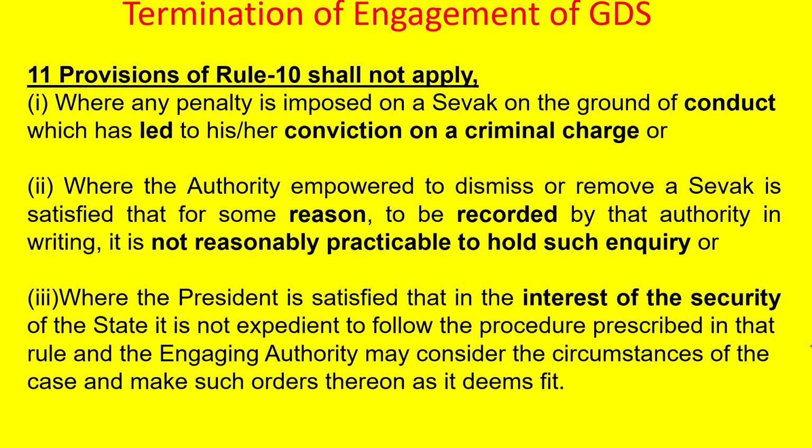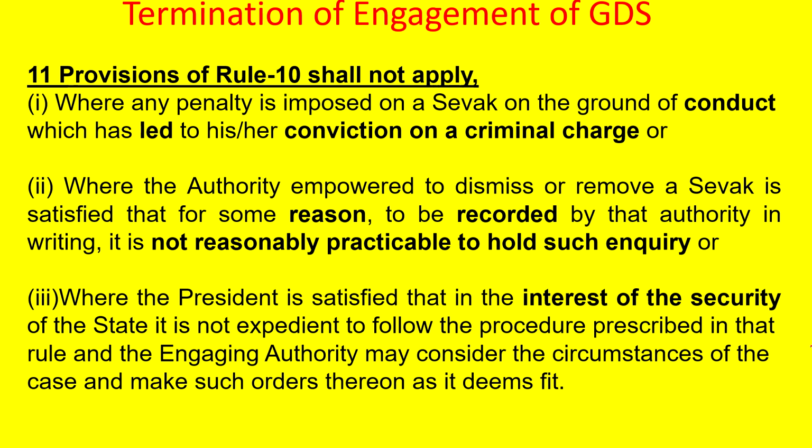Where the inquiring authority empowered to dismiss or remove a Sevak is satisfied that, for some reason to be recorded by the authority in writing, it is not reasonably practicable to hold such inquiry. If there are certain conditions where holding an inquiry is not possible, those reasons should be recorded by the engaging authority, and the inquiry cannot be held, and straightaway action can be taken.